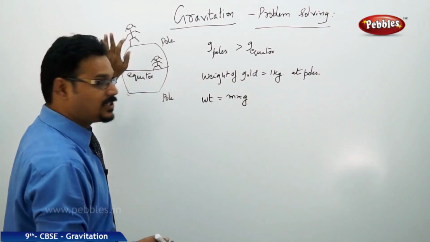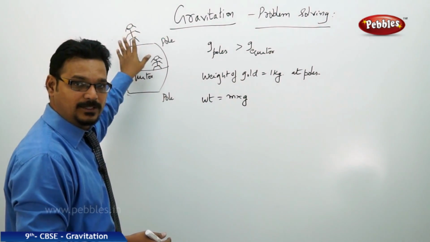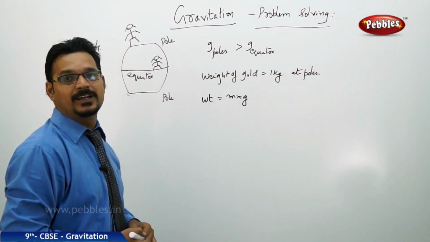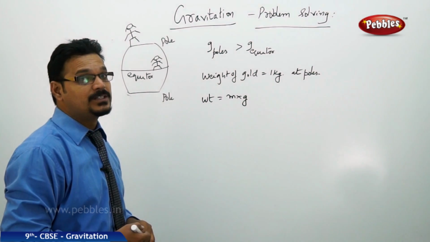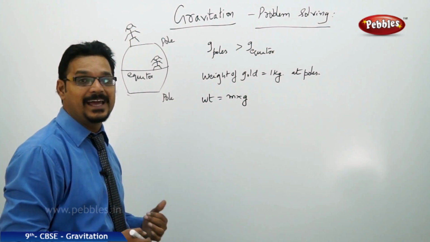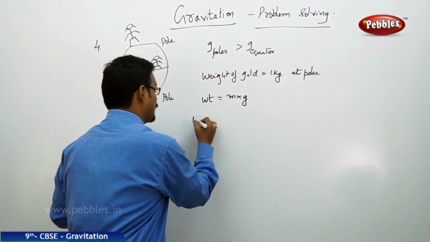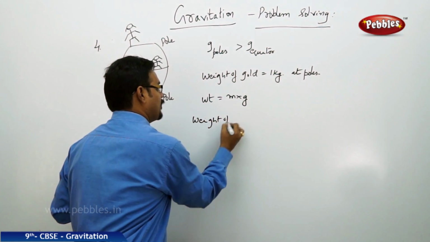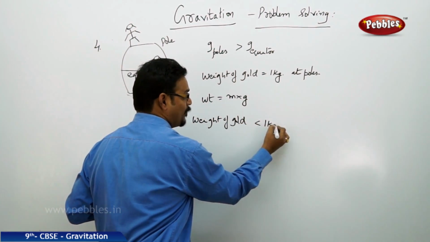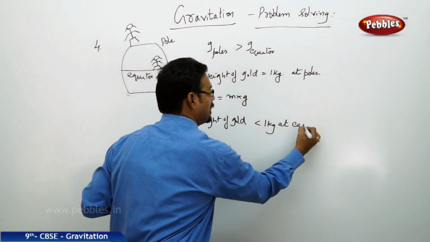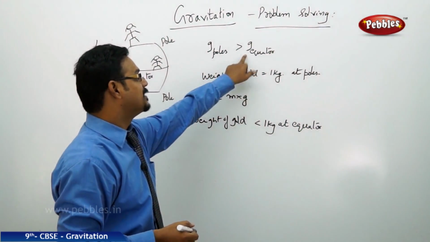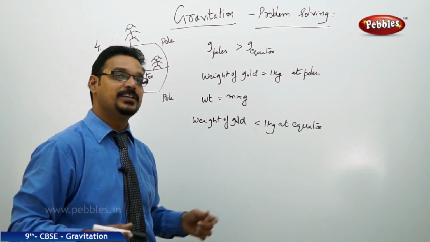So even though she bought the gold at the poles and weighed it as 1 kg, when she comes to the equator and measures the gold once again, it need not be 1 kg. It is less than 1 kg. So therefore, weight of gold is not equal to, but less than 1 kg at the equator, because at the equator g is less. See how strange it is.